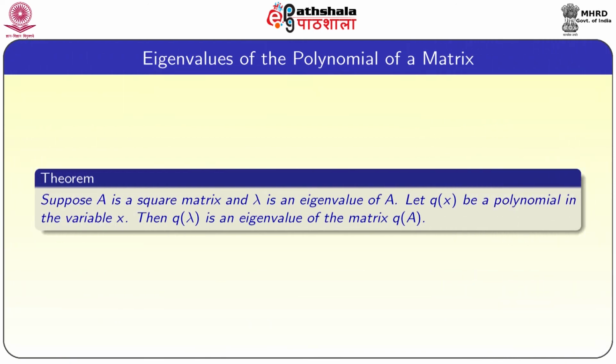So, eigenvalues of polynomials of a matrix. Suppose A is a square matrix and lambda is an eigenvalue of A. Let q of x be any polynomial in variable x, then q of lambda is an eigenvalue of q of A. This result we are going to use frequently. What it is saying is, if lambda is an eigenvalue of A and q of x is any polynomial, then q of lambda is an eigenvalue of q of A. So, once you know the eigenvalues of A, there is no need to compute eigenvalues directly; just substitute in the polynomial q, so that we will get eigenvalues of q of A.